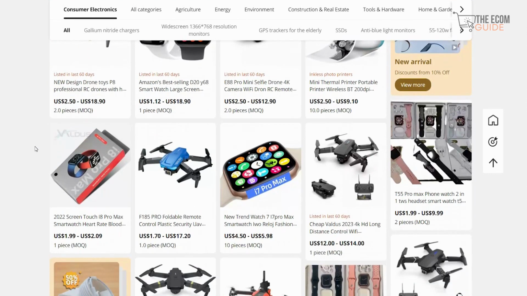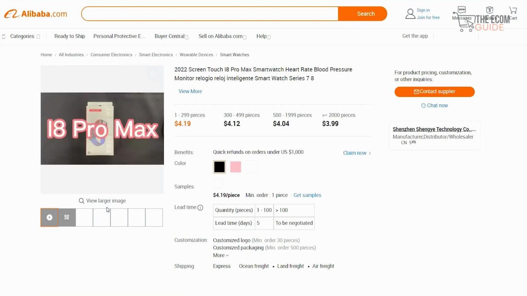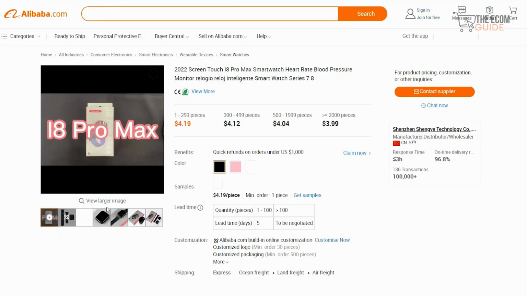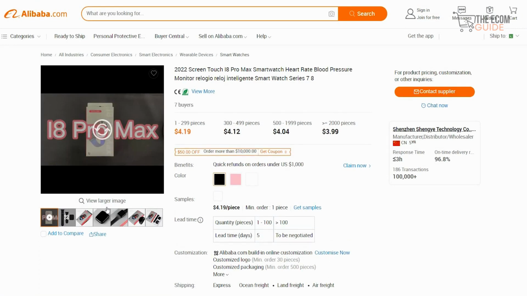If you want to go for something smaller, such as a smartwatch, you can clearly see this smartwatch is worth $1.99, and you can easily retail this right now for $19.99 on eBay, and it's going to get sold. It is as simple, straightforward, and easy as that. So let's open this particular product and go through it to understand exactly what the dynamics are. This is a 2022 Screen Touch i8 Pro Max smartwatch with heart rate and blood pressure monitoring.